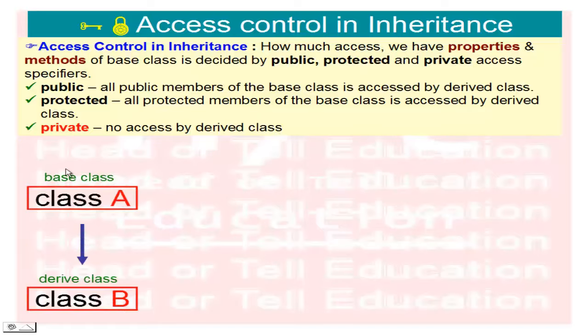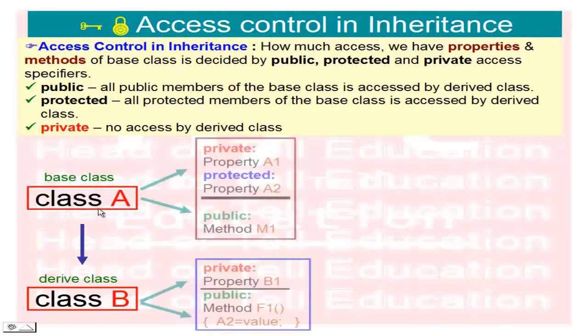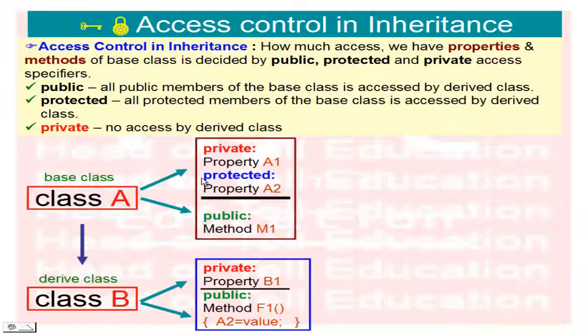Let's check again. Suppose we have a class A, the base class, and I derive class B from class A. In class A we have one private property and one protected property, and one method that is public. So class A has private, protected and public access specifiers.